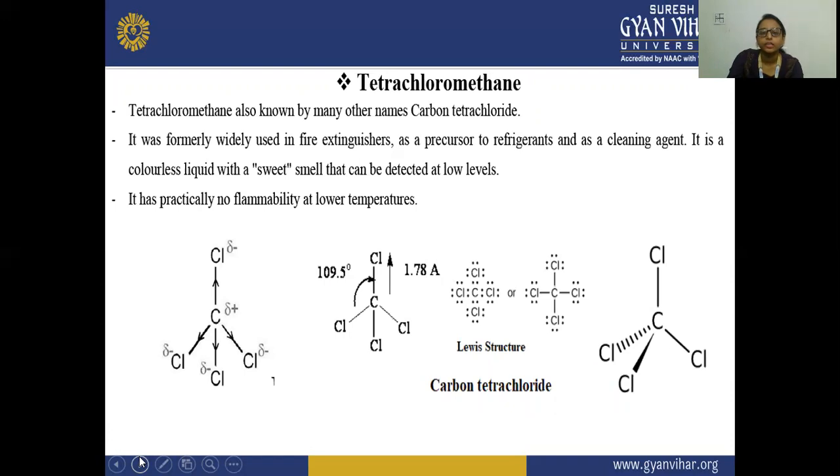Tetrachloromethane is also known as carbon tetrachloride. It is used as a fire extinguisher, as a precursor to refrigerant, and as a cleaning agent. It is a colorless liquid with a sweet smell that can be detected at low levels, and it has practically no flammability at lower temperature. This is carbon tetrachloride, and the Lewis structure of carbon tetrachloride is like this.